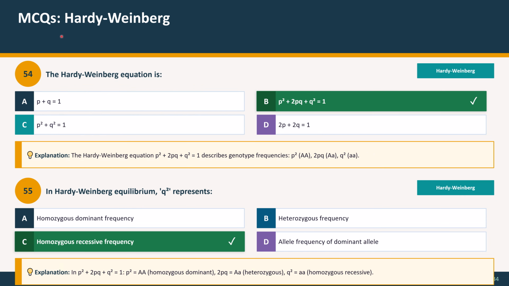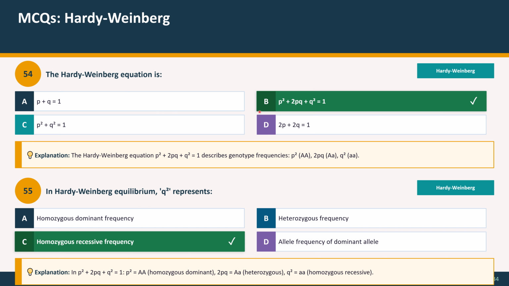These MCQs are about Hardy-Weinberg. Question 54. The Hardy-Weinberg equation is: option A, p + q = 1. Option B, p² + 2pq + q² = 1. Option C, p² + q² = 1. Option D, 2p + 2q = 1.